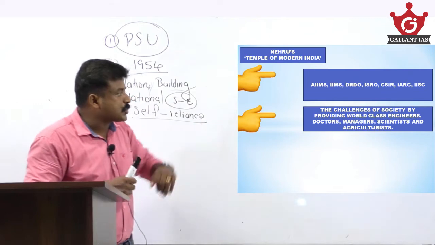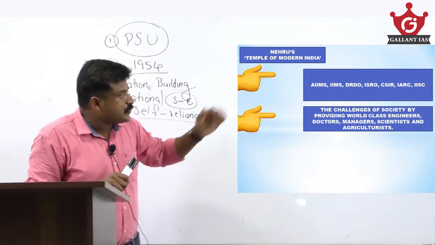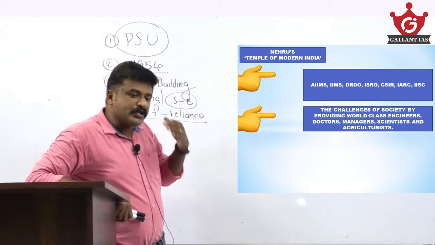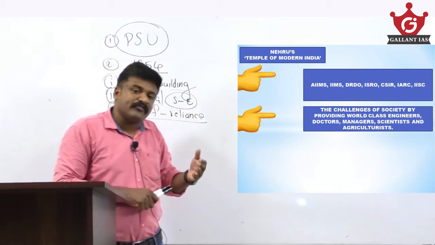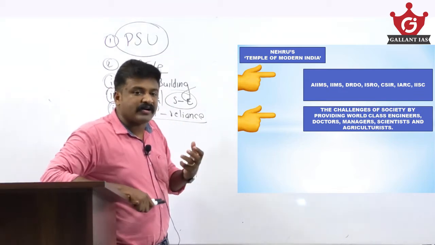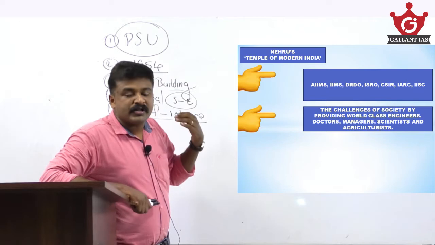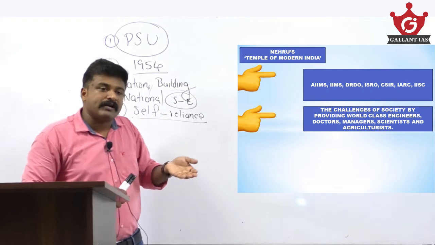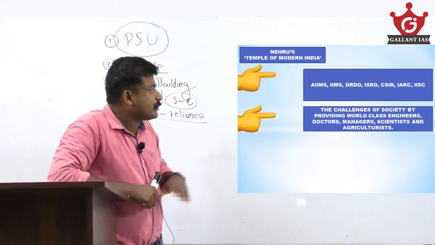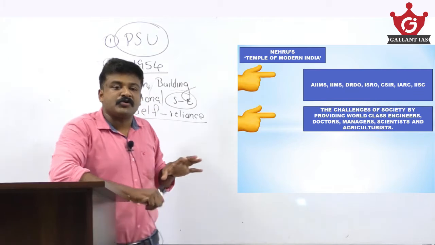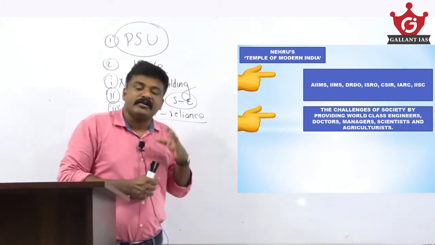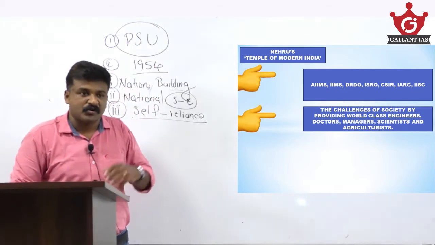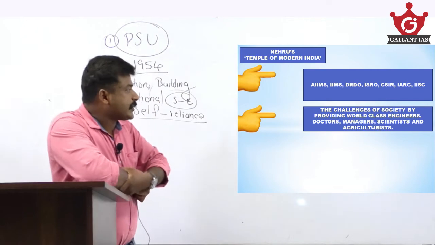Also institutions like AIIMS, DRDO and ISRO, all such institutions of research, scientific progress and national research laboratories were created because he strongly believed that India's progressive transformation has to be built on a humanistic perspective and on a scientific perspective. All these initiatives are basically for meeting the challenges of the society and economy of the nation.